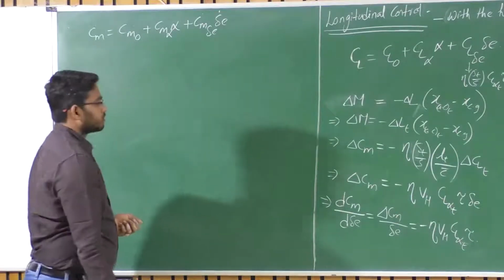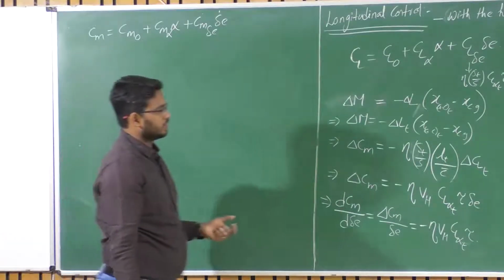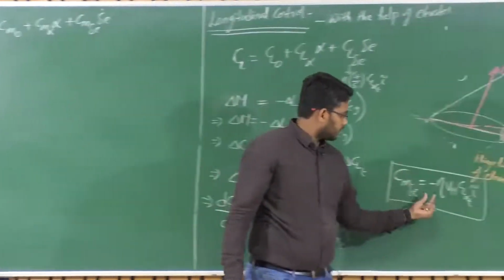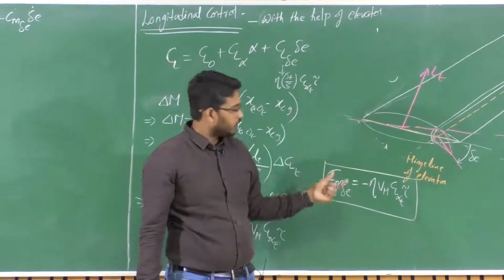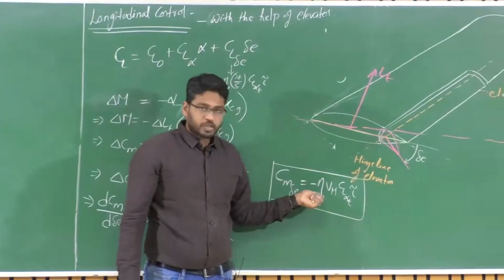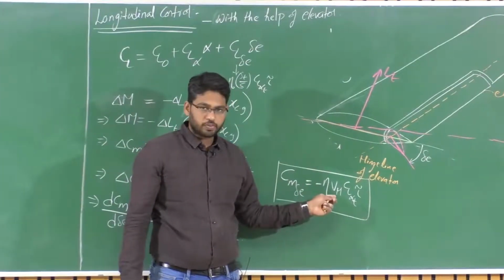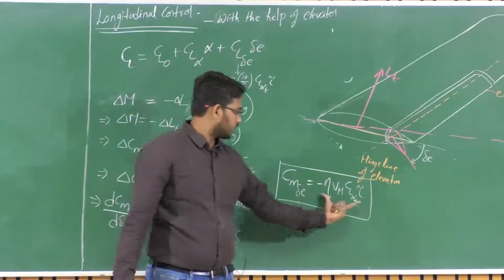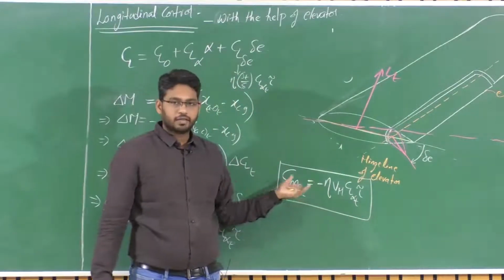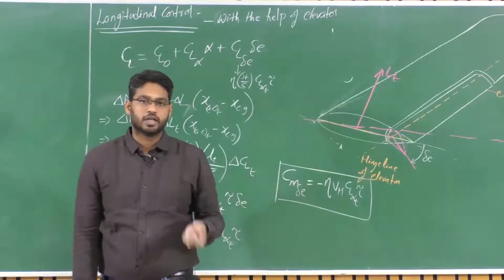Okay. And what is Cm delta E? Earlier we discussed that Cm delta E has to be negative, isn't it? Whether it is true or not, eta is positive, we know; tail volume ratio is positive; CL alpha of tail is positive; and tau we witnessed is positive. So this entire positive term multiplied by minus, what we have is Cm delta E as negative.